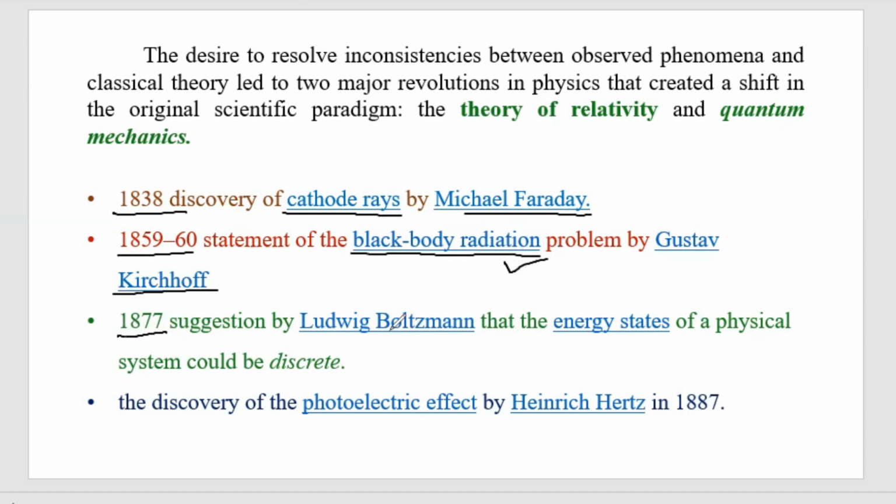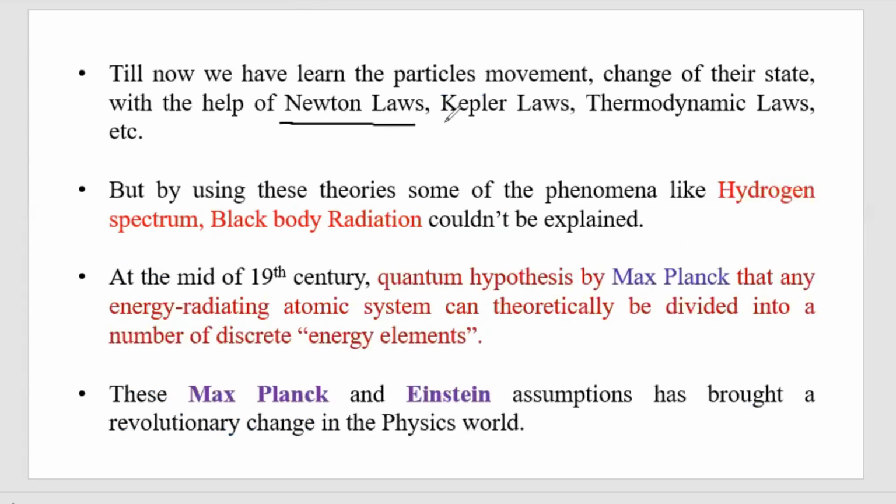And in 1877, Boltzmann identified that the energy states are discrete. Then Hertz, while doing an experiment in 1887, observed the photoelectric effect. To explain these phenomena, theories existing at that time, like Newton's laws, Kepler's laws and thermodynamic laws, couldn't explain them. These laws are used to explain the movement of particles and how their state is changing. But by using these theories, phenomena like the hydrogen spectrum, black body radiation, the Stark effect and the Zeeman effect couldn't be explained.